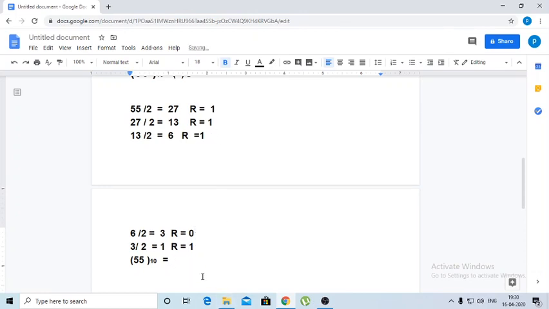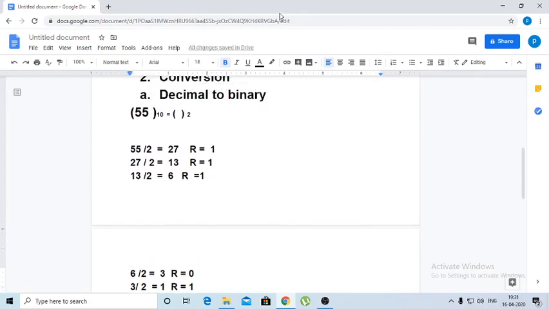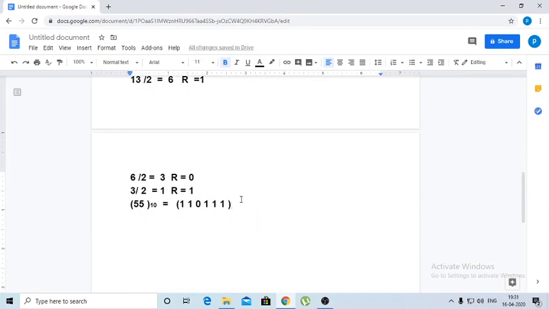So I'll write it as 1 1 0 1 1 1. Now this is base 2. So we have to express it like this, and like this we have to proceed.